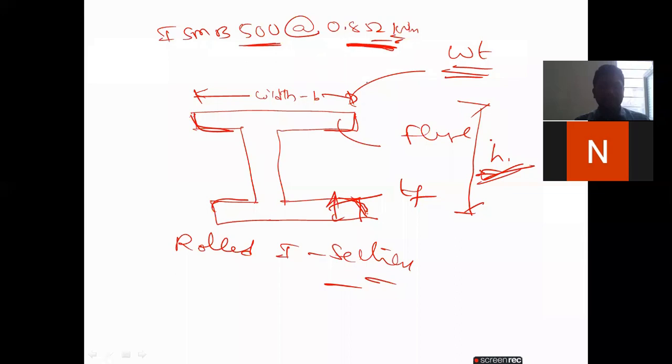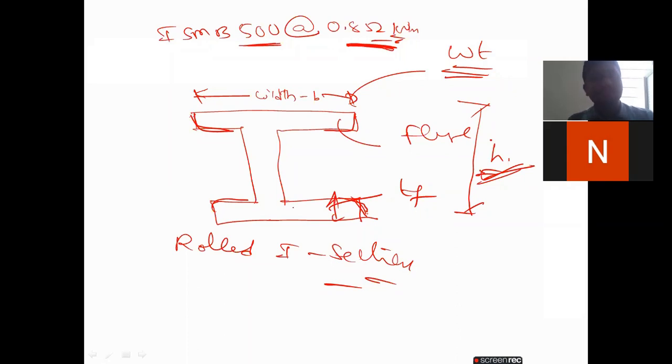Okay, so like that we have to take weight per meter run. So per meter weight is, for suppose I will take a section ISMB 500 at the rate 0.852. That means 500 means we are taking an Indian Standard Medium Beam. The depth is 500 and weight is 0.852 per meter. So like that we have to design.